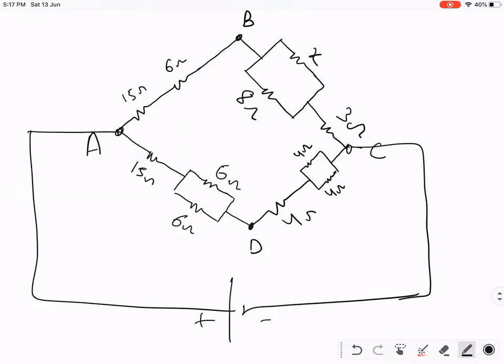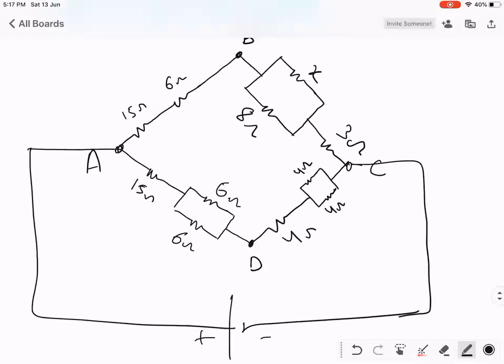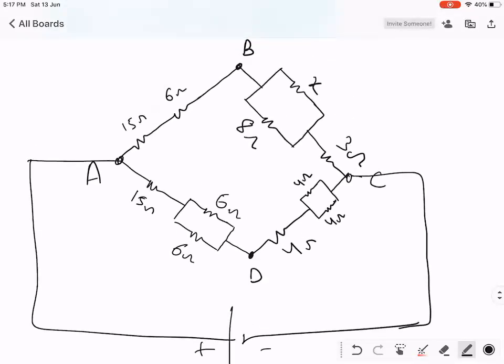Okay, we can solve this. We can make the circuit diagram smaller.